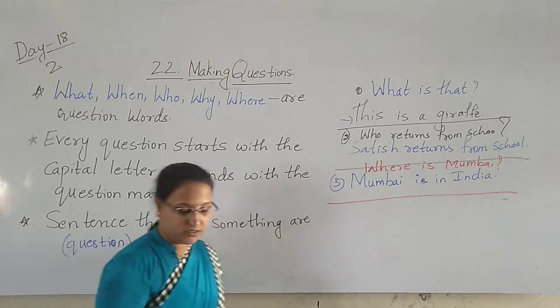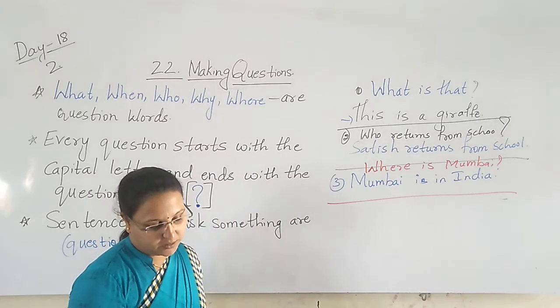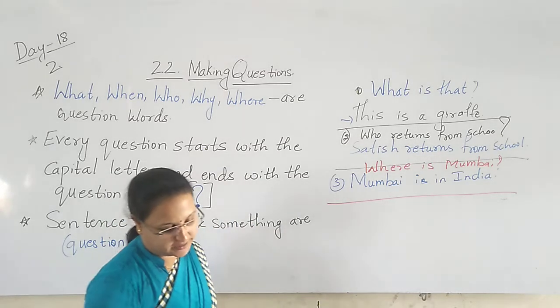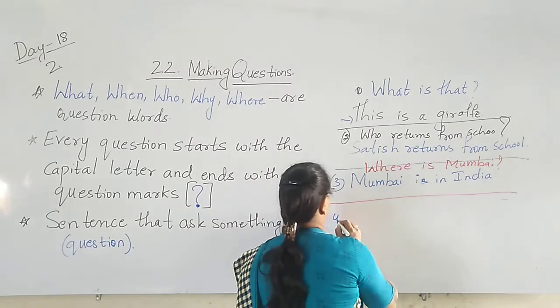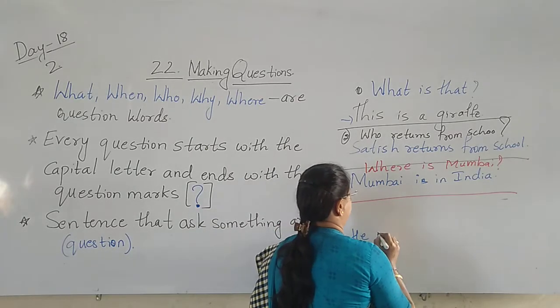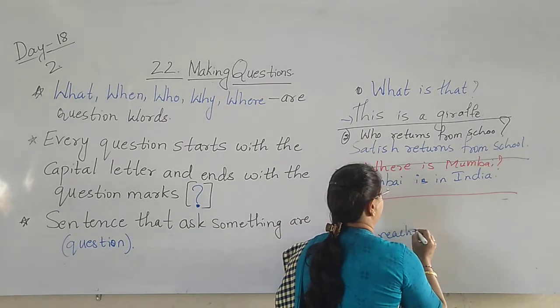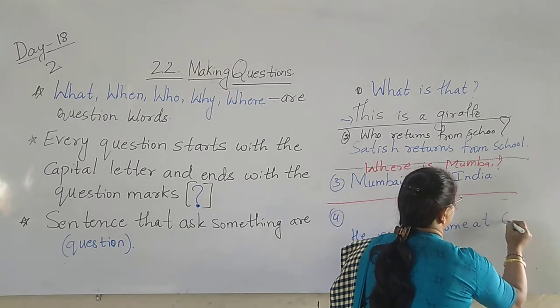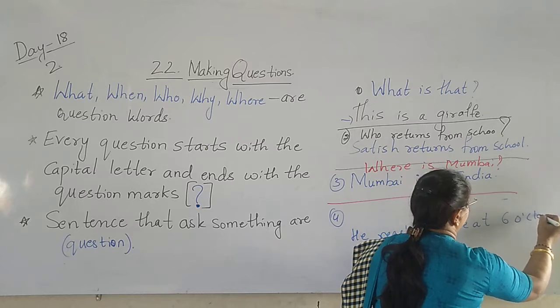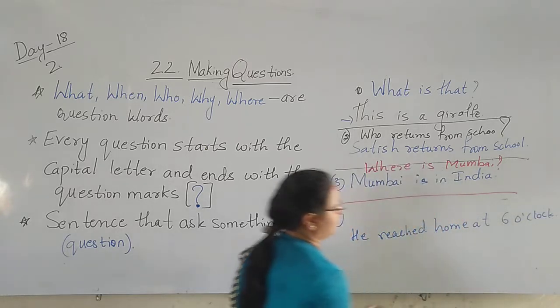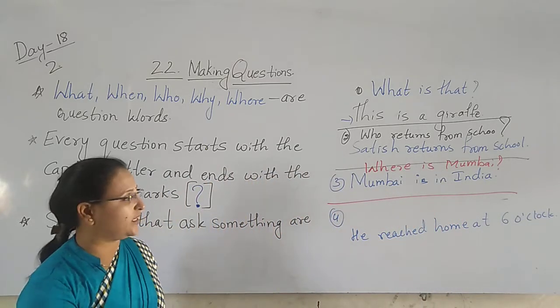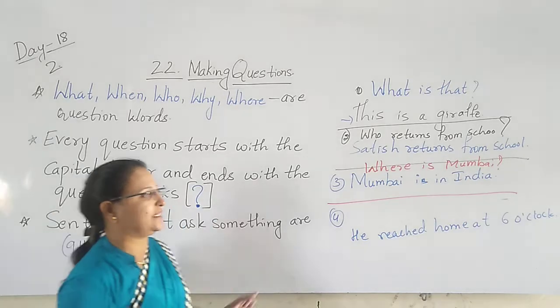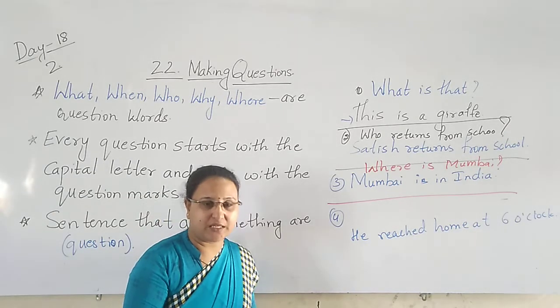Now coming to the next. Here, that is the fourth one. He reached home at 6 o'clock. Now I want to change this sentence into a question, children. Yes.